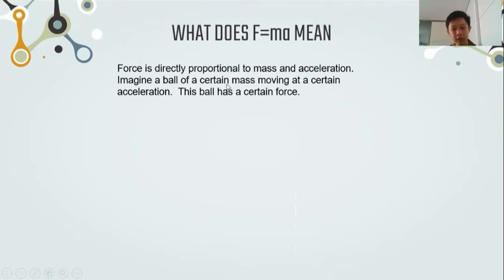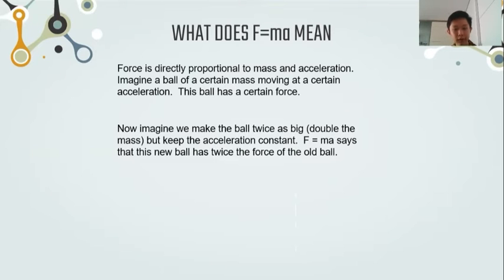Imagine a ball of a certain mass moving at a certain acceleration. This ball has a certain force. Now, imagine we make the ball twice as big. We double the mass, but keep the acceleration constant. F equals m times a says that this new ball has twice the force of the old ball.